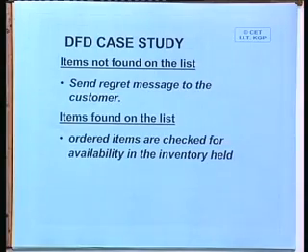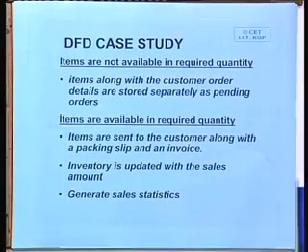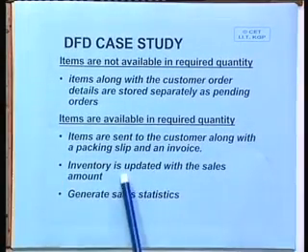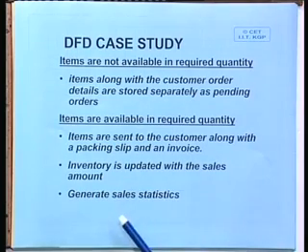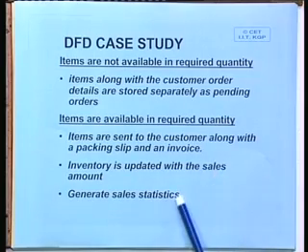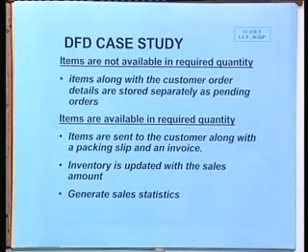Now, two things can happen again. The items are available in the required quantity, or items are not available in the required quantity. You have checked your items against the inventory, and when you check, you find that not enough quantity is available at present.